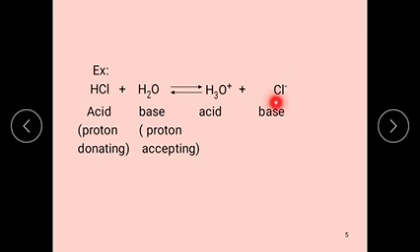Cl minus again gains a proton from another substance, so it is called a base. In this reaction, the acid substances are HCl and H3O plus, and the bases are H2O and Cl minus.